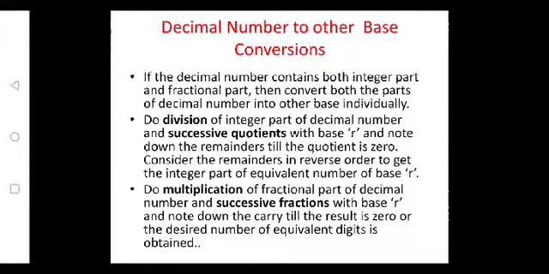That is, for integer part we need to perform division operation. For fractional part we need to perform multiplication operation. Both division as well as multiplication should be successive. That is, it should be a repeated process until we get output equivalent to 0.